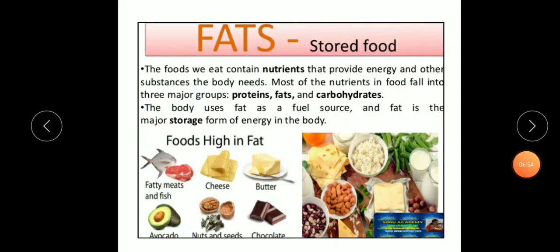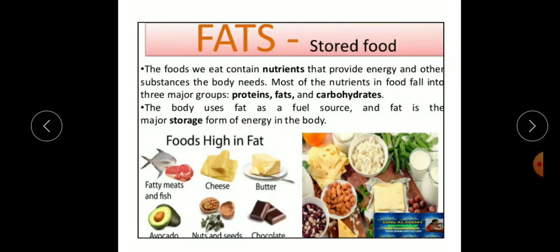Next is fats. The food we eat contains nutrients that provide energy and other substances the body needs. Most of the nutrients in food fall into three major groups. They are proteins, fats, and carbohydrates.